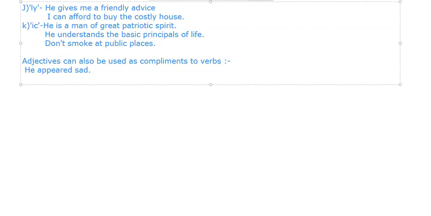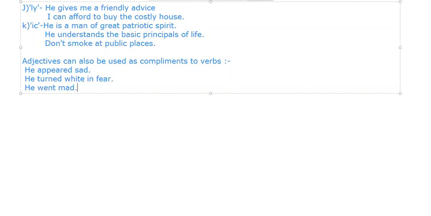Next, he turned white in fear. डर से वो white हो गया. Fear, डर से वो white हो गया. If I say he went mad. So these are few sentences जिसमें वो compliment करता है. Let me write few more.